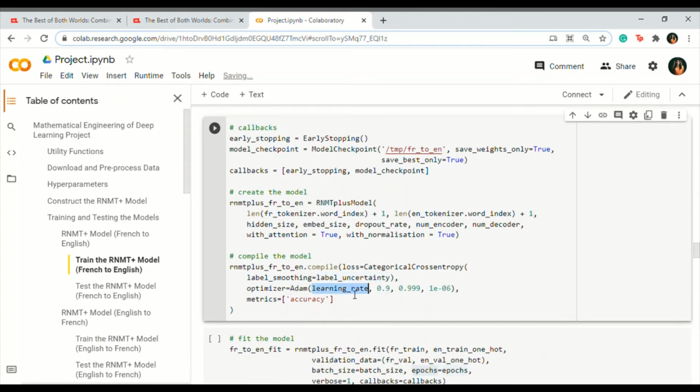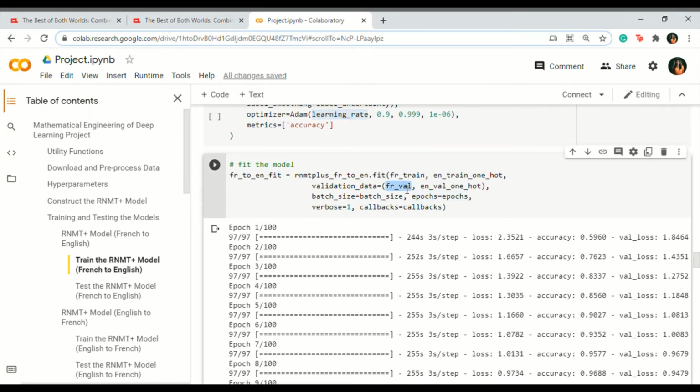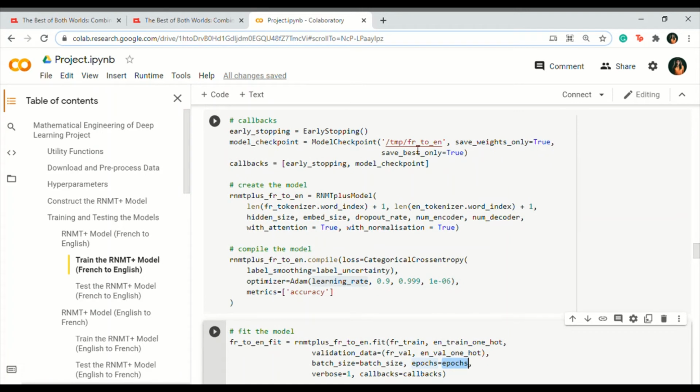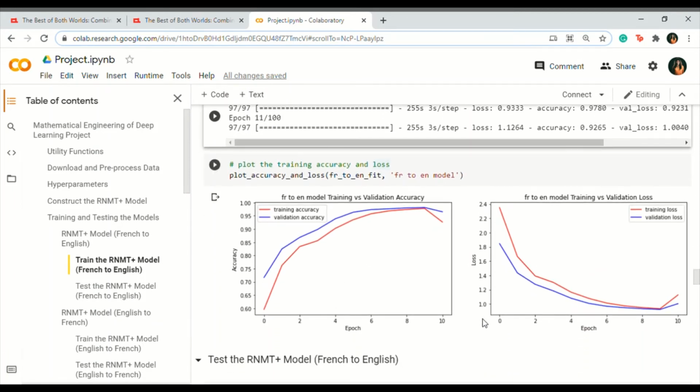Then, we train the model by feeding in the training and validation data. We use 100 epochs with early stopping when the model has reached convergence and save the weights of the best model to disk. Here's the plot of the training and validation accuracy and loss. From looking at the loss trend, it seems to follow an exponential distribution and the accuracy goes above 90%. It takes approximately 1.5 hours for each model to be trained until convergence using the current hyperparameters.